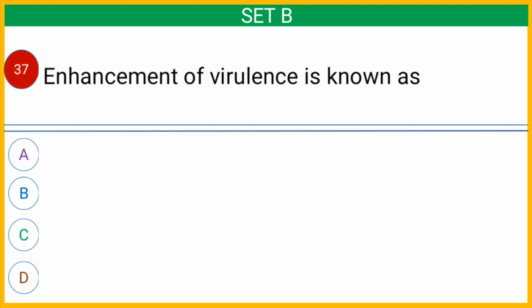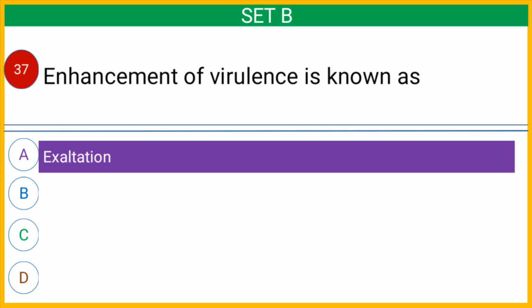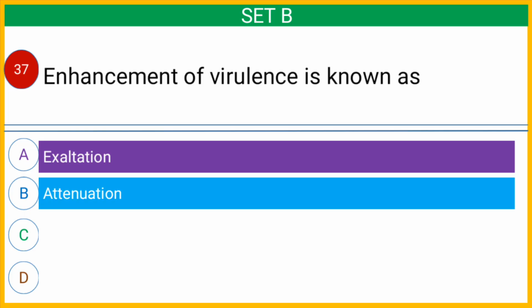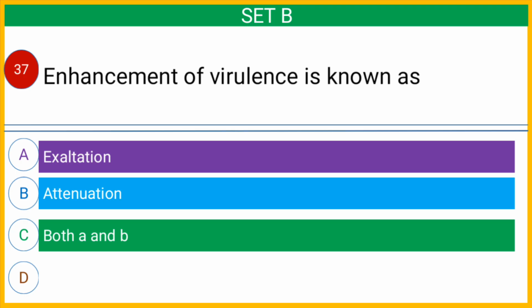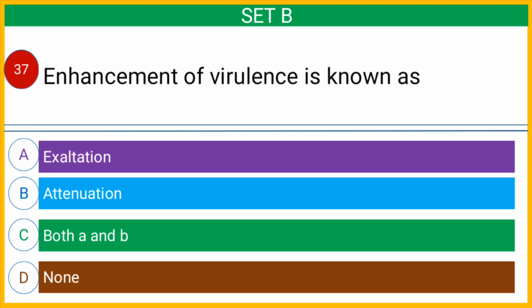Question number 37. Enhancement of virulence is known as option A, exaltation, option B, attenuation, option C, both A and B, or option D, none. And the correct answer is option A, exaltation.